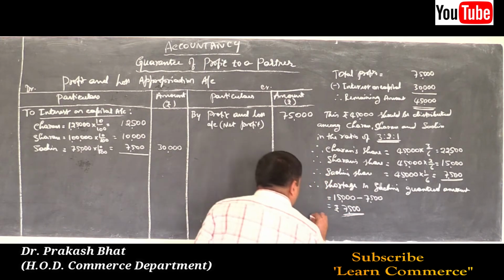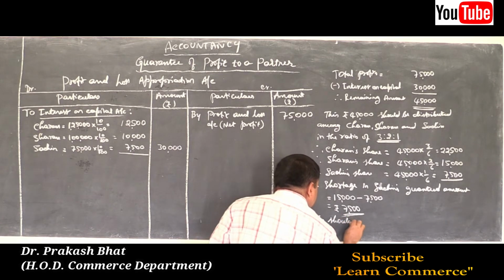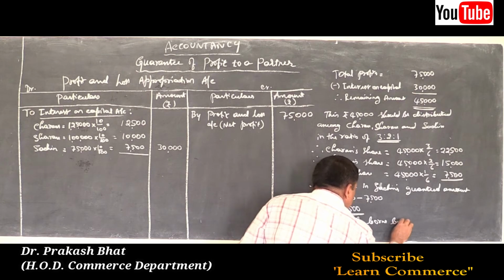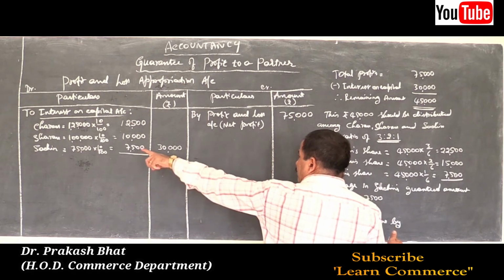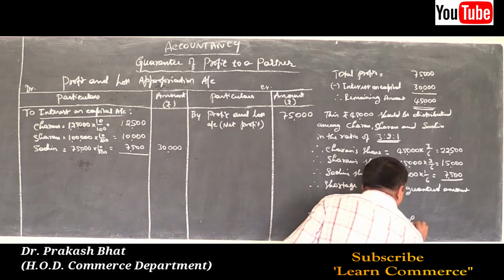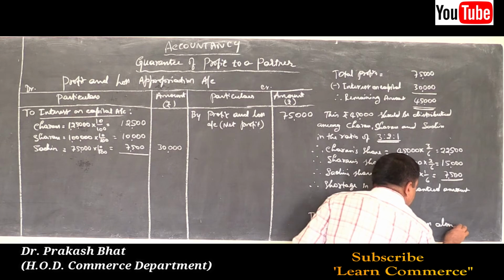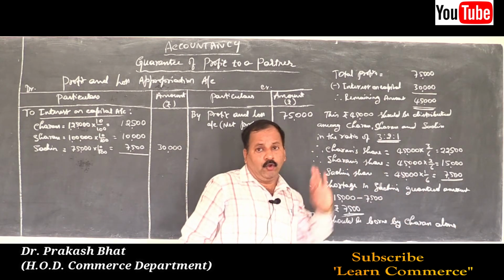This should be borne by, who has to bear? Charan alone. This should be borne by Charan alone.